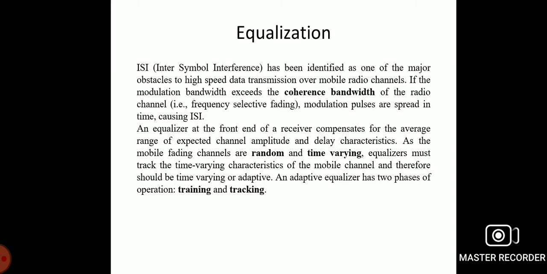If the channels satisfy the Nyquist criterion, we can reduce the ISI and have distortion free transmission.